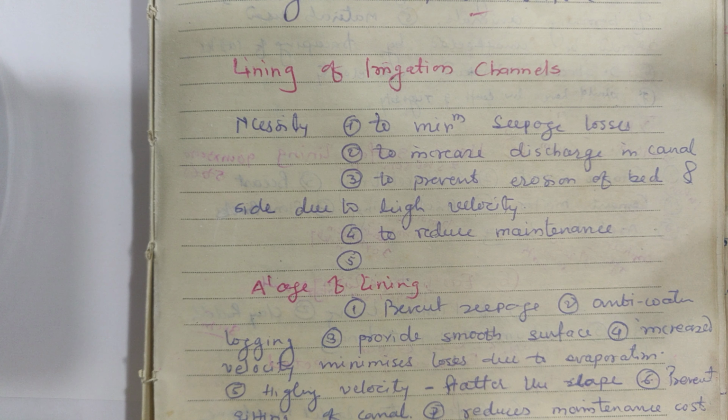Cement mortar lining. In this, cement mortar is used at a particular ratio, and 1 to 4 centimeter thick cement mortar is applied on a section. Such a case is known as cement mortar lining. Then brick lining. Here bricks are used as a lining material, 30 by 5 by 5 centimeter bricks. These are laid in a proper way with cement mortar, and it is applied as brick lining. Then stone brick lining, and the last one is asphaltic lining.